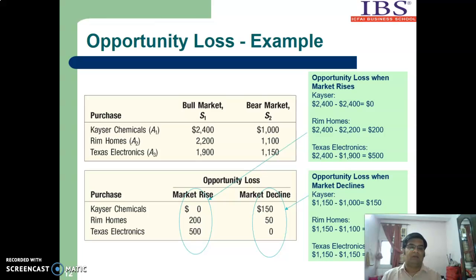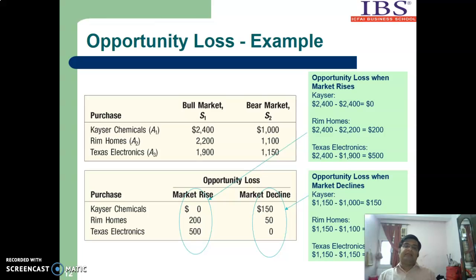He is going to make a loss if he chooses Dream Homes instead of Kaiser Chemicals. Similarly, if he chooses Texas Electronics instead of Kaiser Chemical, Texas Electronics opportunity loss is 2400 minus 1900, that is 500. So this is when the scenario is market rise.